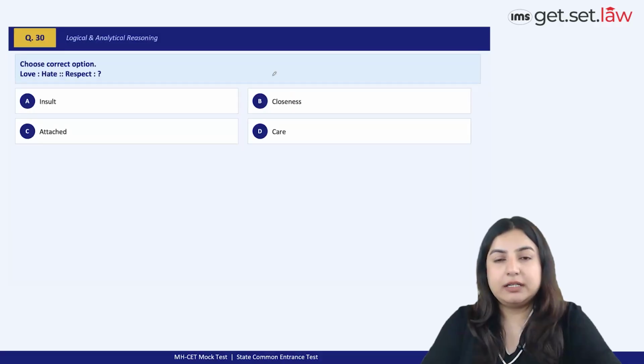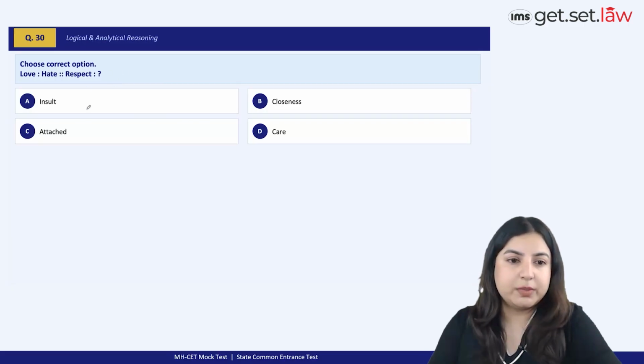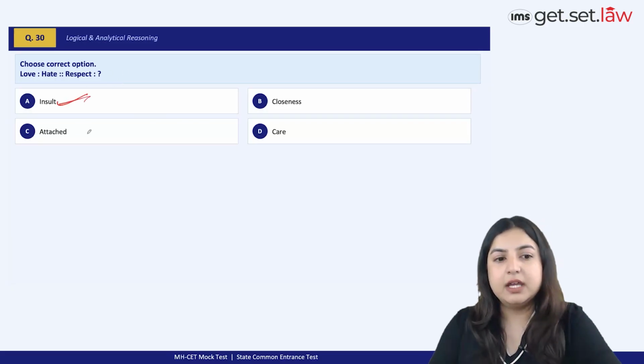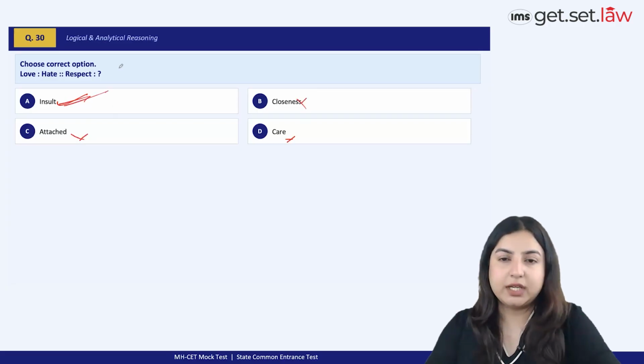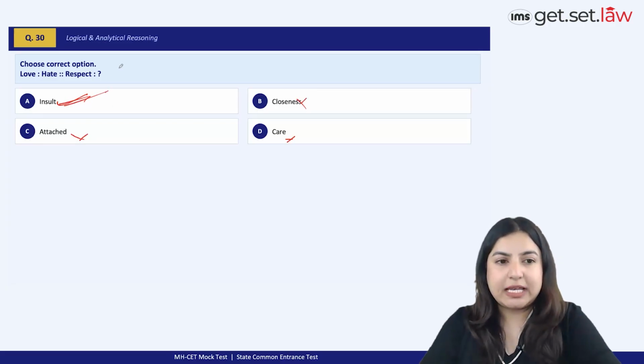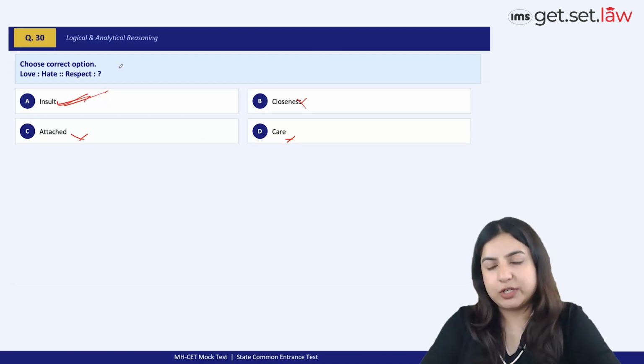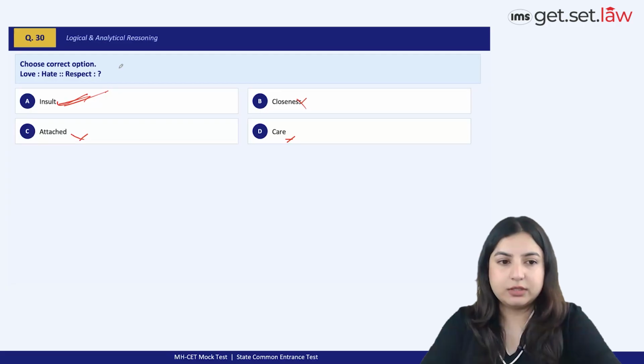Love, hate are antonyms of each other. Similarly, respect would be the opposite of insult here, right? Not attached, not care, not closeness, but insult. Option A. A very easy question and analogy. I think previously also we solved one question and analogy, a very simple one, which was, I think, related to astronomy and stars and geology and all.